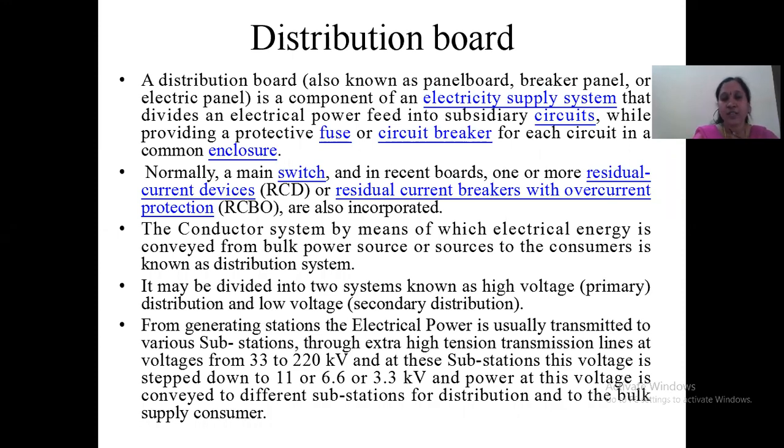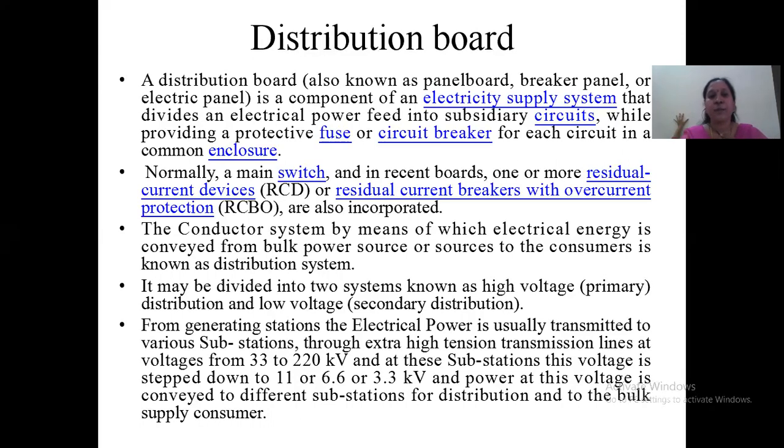From generating stations, the electric power is usually transmitted to various substations through extra high tension transmission lines at voltages from 33 to 220 kilovolts. At these substations, this voltage is stepped down to 11 or 6.6 or 3.3 kilovolts, and the power at this voltage is conveyed to different substations for the distribution and to the bulk supply consumer.